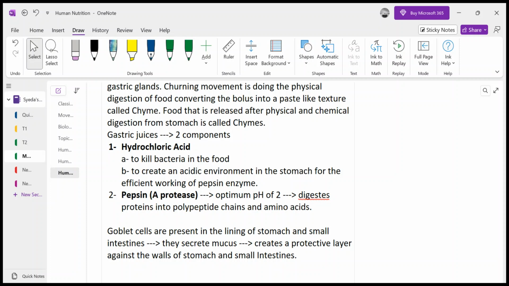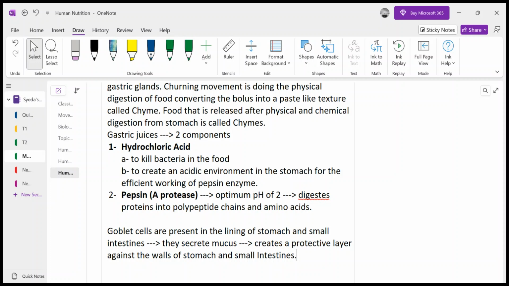Now this has to be protected against the protease enzyme, because if the protease comes in contact with the proteins of the epithelial cell lining of the stomach wall, it will digest them, so it will harm its own cells. So the body has a protective covering, a protective lining with this mucus. So these goblet cells are playing an important role. This mucus is not only creating a protective lining against the wall of the stomach and small intestine, it is also making the food moist, because this mucus also has water in it, right?